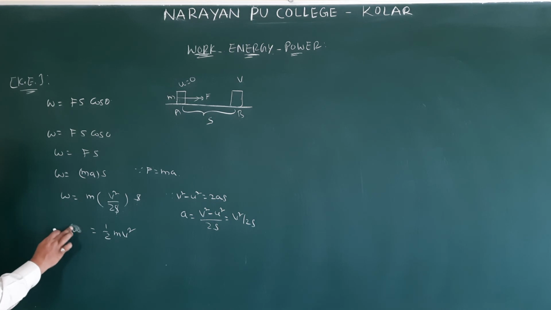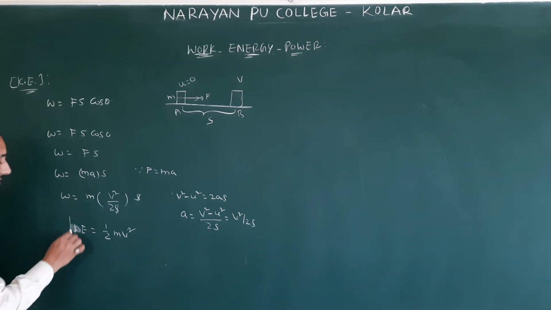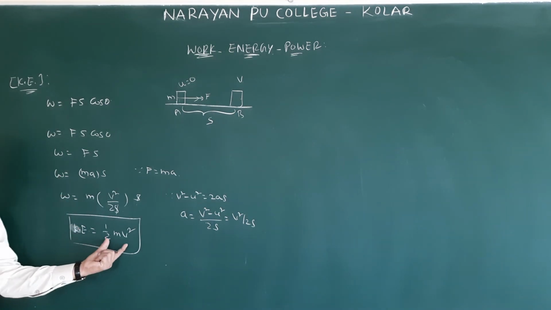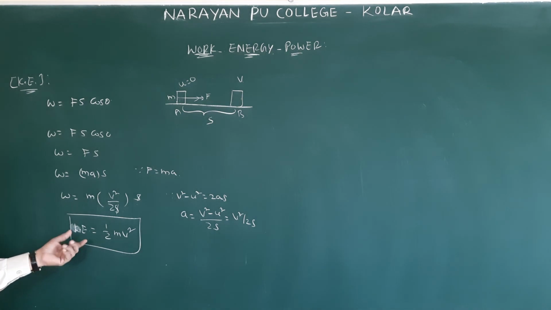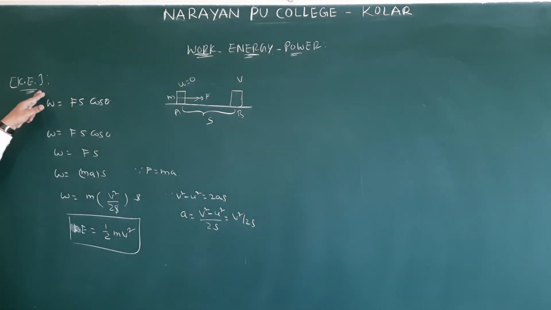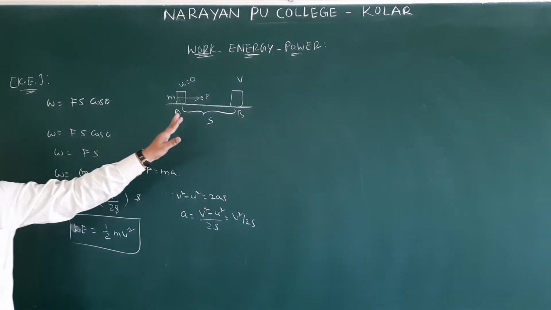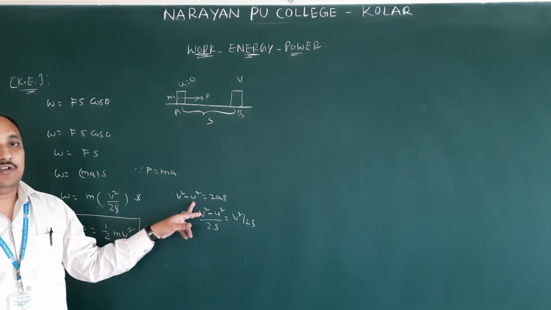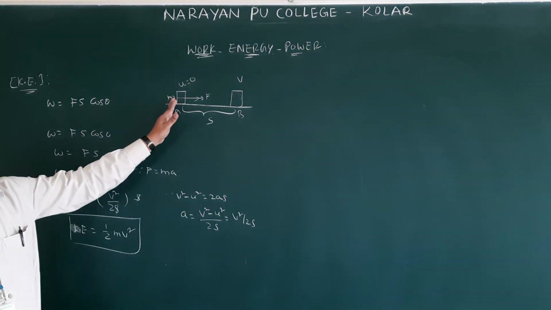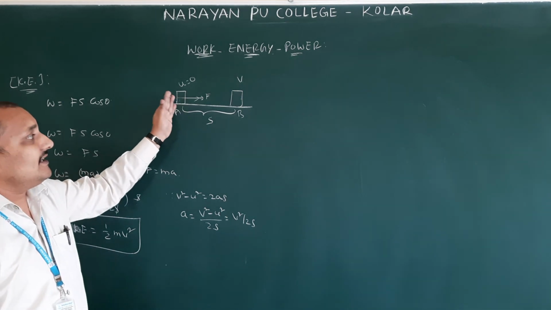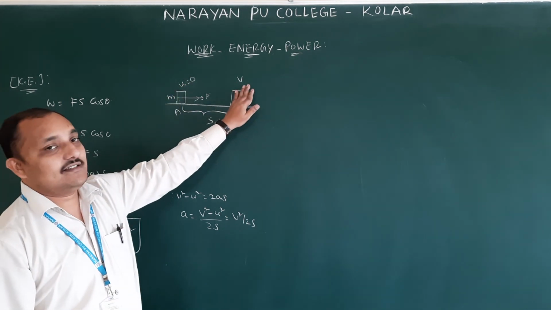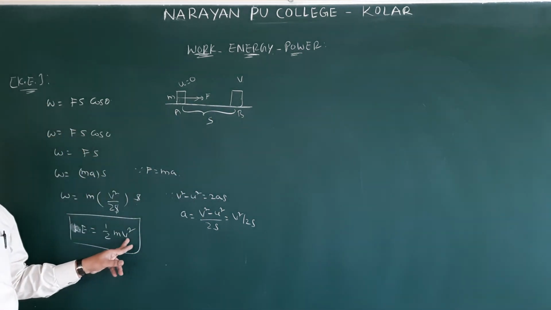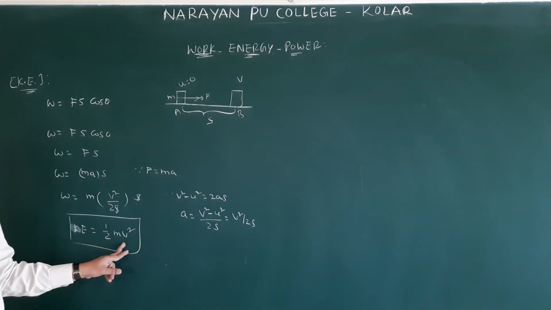This W only we are going to write as kinetic energy. Half mv square, this equation we are writing as kinetic energy. So this is the derivation for kinetic energy. Next we will be getting the work energy theorem. Work energy theorem is also the same as this, but at that time you will also take u. Now we have taken u as 0 because it is starting from rest. Some people will take it as already having some velocity, and the final velocity is going to become 0. At that time, in place of v, you will get u. But whatever we are getting here is velocity only. So this is the equation for kinetic energy.